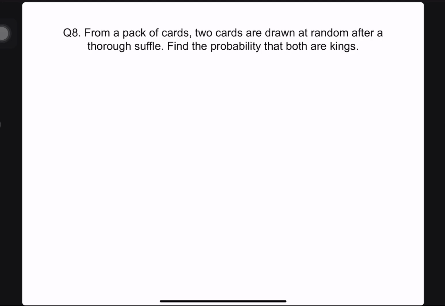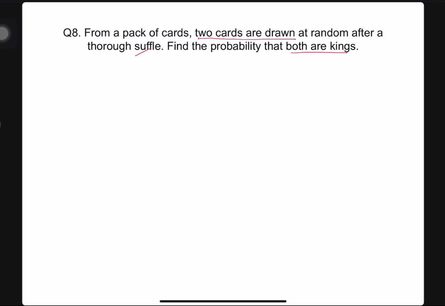From a pack of cards. Okay, very nice question. That means playing cards. Two cards are drawn at random. Remember, two cards are drawn at random. After a thorough shuffle, find the probability that both are king. That means you have to find out that while you draw two cards, both are king.